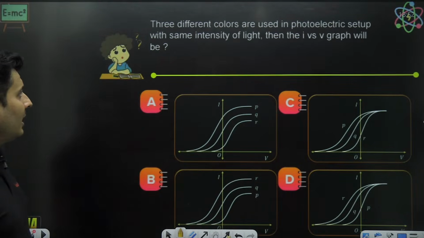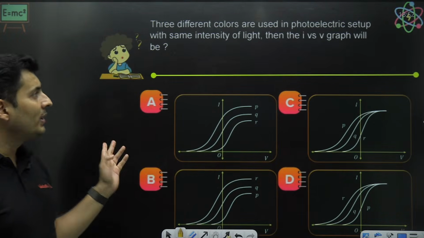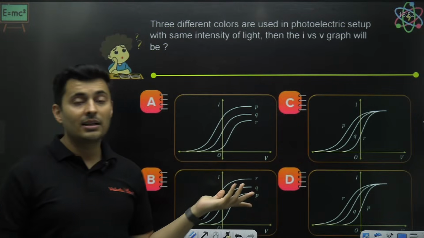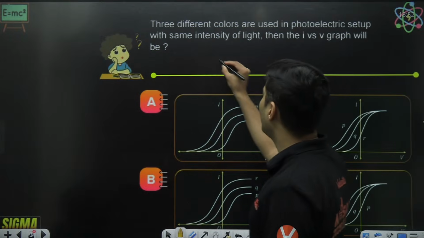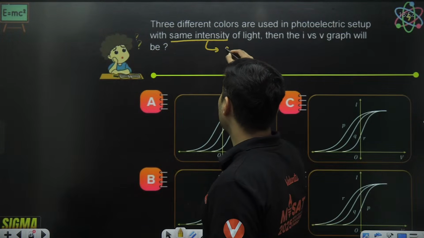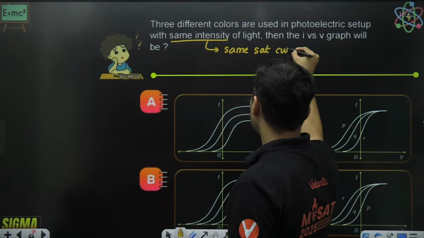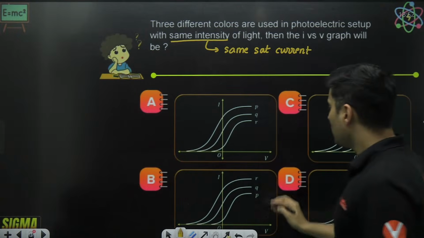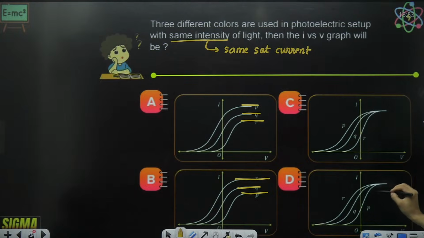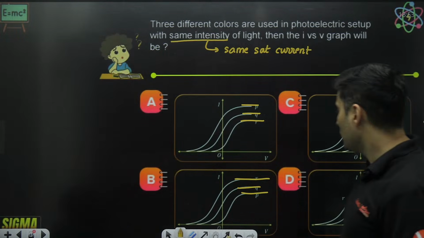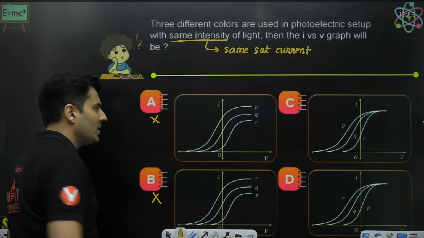Here it is. Three different colors are used in a photoelectric setup with the same light intensity. Then what will the current versus voltage graph look like? If the intensity is the same, look at this, same intensity means same saturation current. Here, the saturation currents are different. So, yes, my dear students, automatically option A and option B get ruled out.